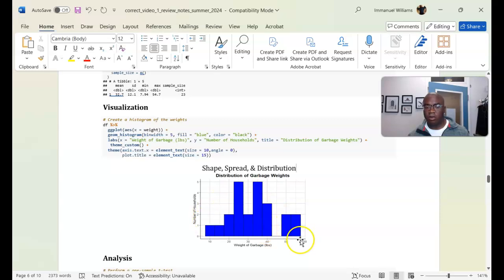I would say this is unimodal. Spread is about the variability that we see. This is going from 10 to 60. And distribution is whether it's skewed right or skewed left. I would say this is symmetric, and it's unimodal. There's only one hump, and the spread is from 10 to 60. That's how I would look at that.